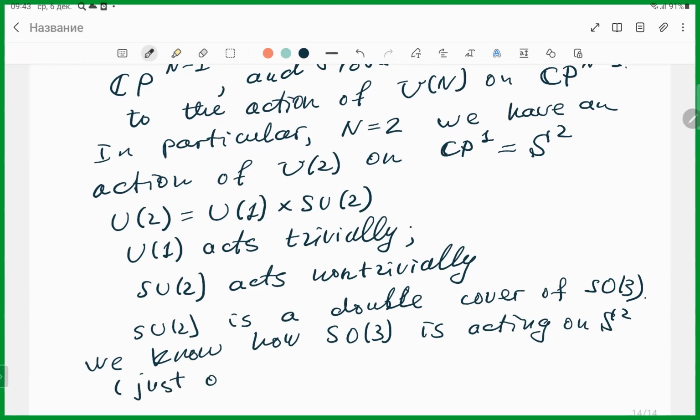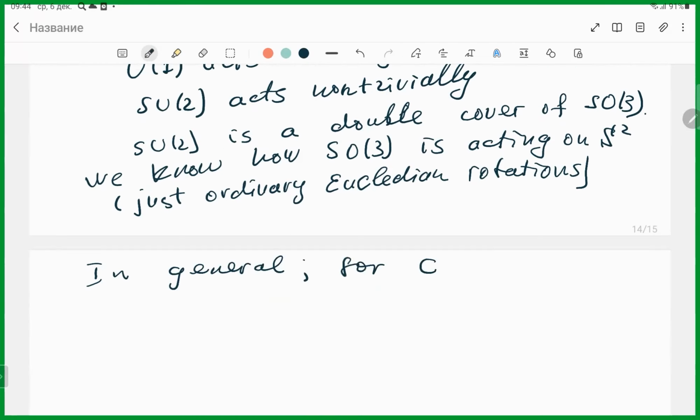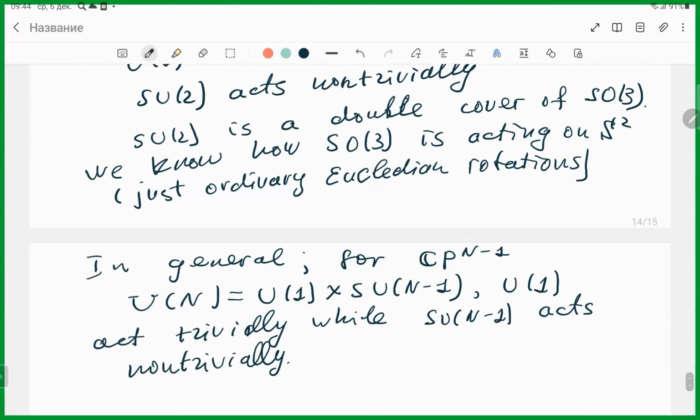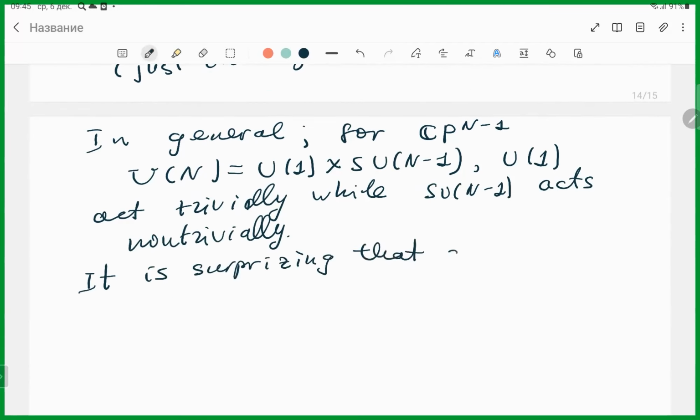It is just ordinary Euclidean rotations. In general, for CP^(n-1), U(n) is U(1) times SU(n). U(1) acts trivially, while SU(n) acts non-trivially. So it is surprising that dynamics is so simple.